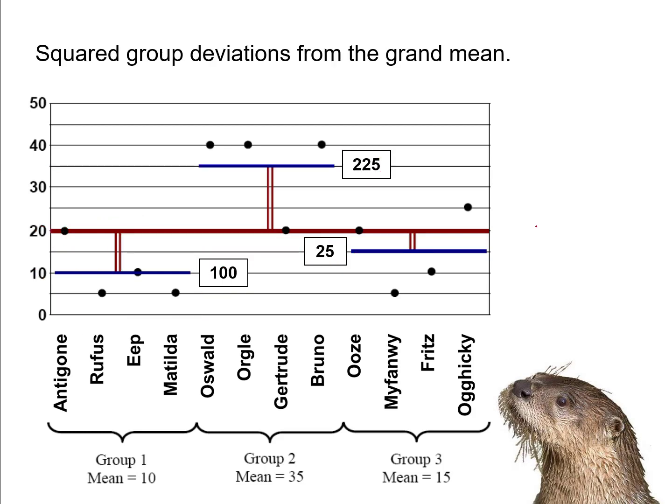And now I'm simply going to square those deviations. So the squared deviation for group 1 is 100. The squared deviation for group 2 is 225. And group 3, they were 5 points below, 5 squared, I get 25. So I have the squared deviation for each group.